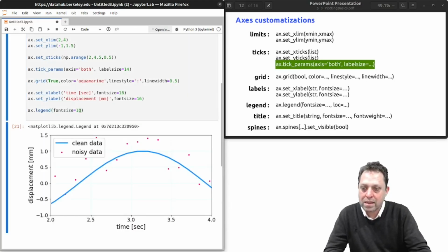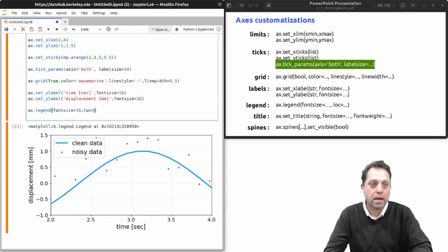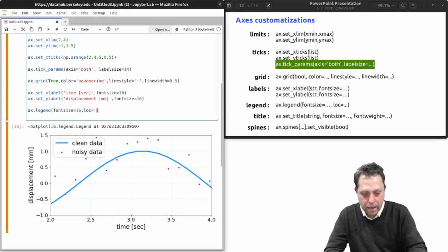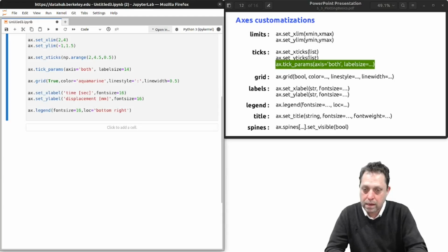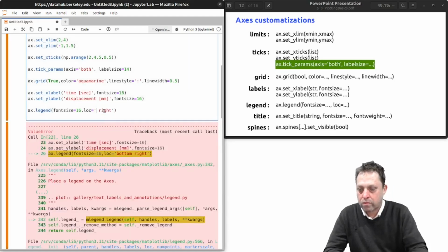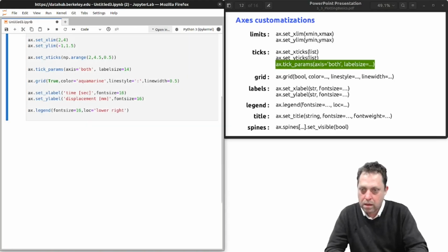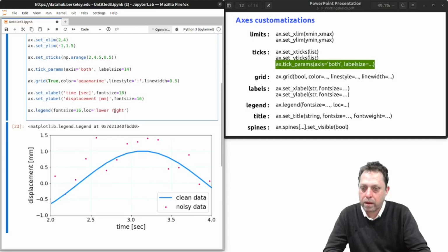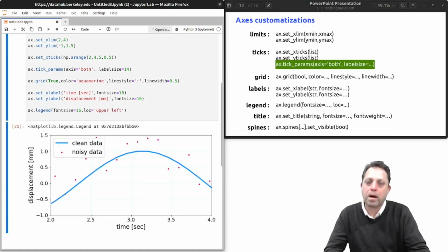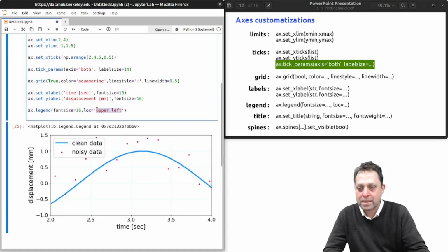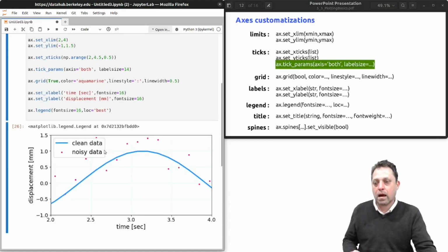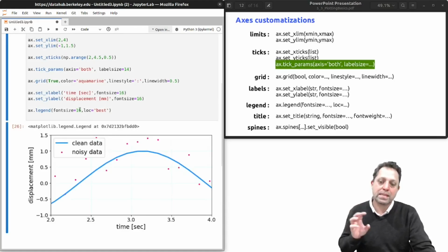Again, I can change the font size here, set it to 16, for example. I can also set the location of the legend. If I wanted it down here on the bottom right, it's lower right. Lower right, okay? Or I could put it on the lower left, or on the upper left, or upper right. I can also just say best. In that case, the program will make a decision where to put it so that it obstructs the data the least.